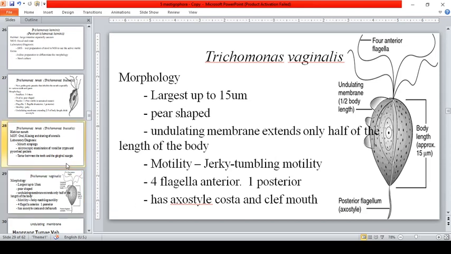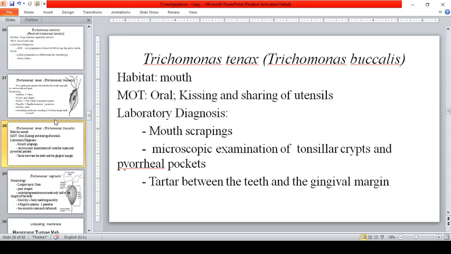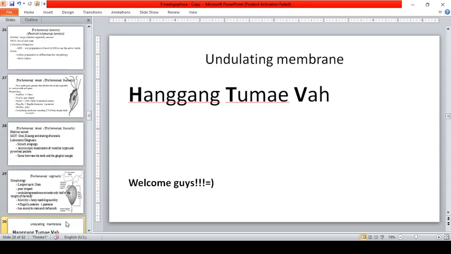Okay, so, how can you easily remember yung undulating membrane? Na pinakamahaba si hominis, susunod si tenax, and pinakamaliit yung undulating membrane ni vaginalis. So, meron na naman akong nagawang mnemonics para dyan. Okay?